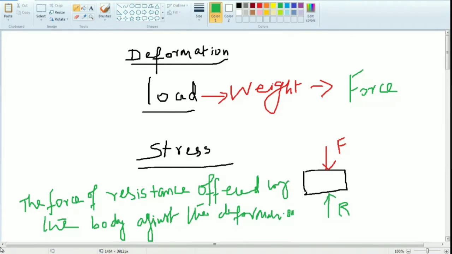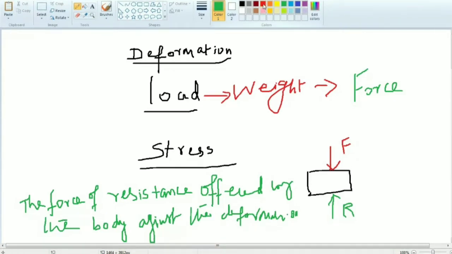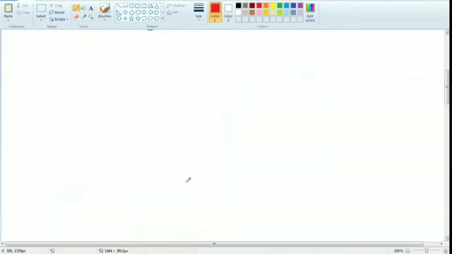You understand what I'm telling you? What is stress? Resistance. Suppose there is no resistance on the body, then there is no stress. It's clear? I'll ask one more example.